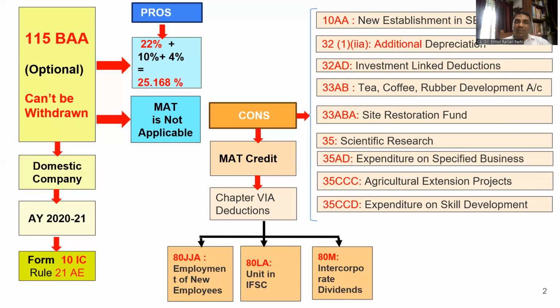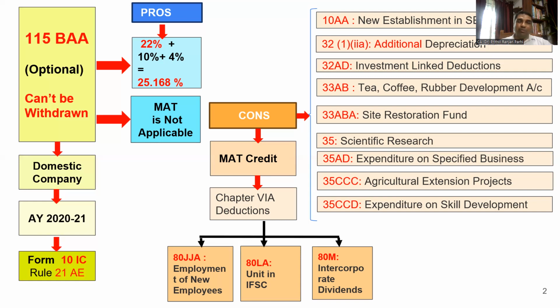But if someone is not availing all these deductions, or this particular Chapter 6A deduction is not available to them, then you can understand that opting for 115BAA is a very good option. You are not losing anything and you are saving tax, paying tax at 22%, and MAT is also not applicable. So this is the summary of the provision.